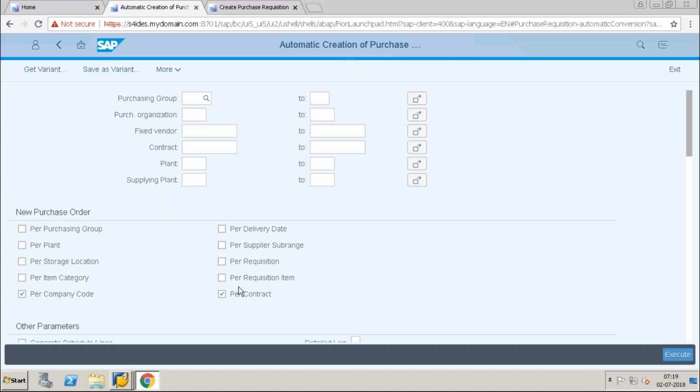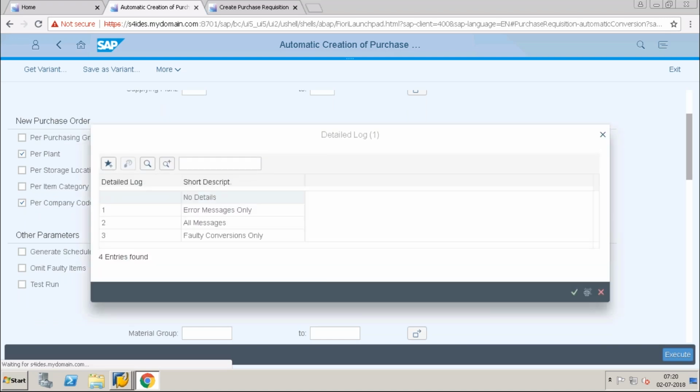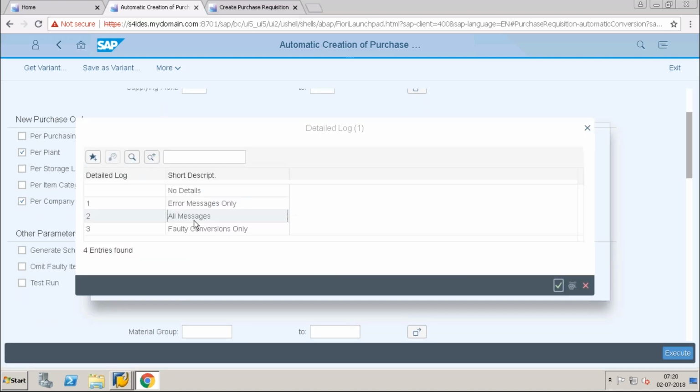I will find my purchase requisition per requisition or per plant and any other parameters. I want to see a detailed log if something is missing. Okay, all messages. I will just put all messages.